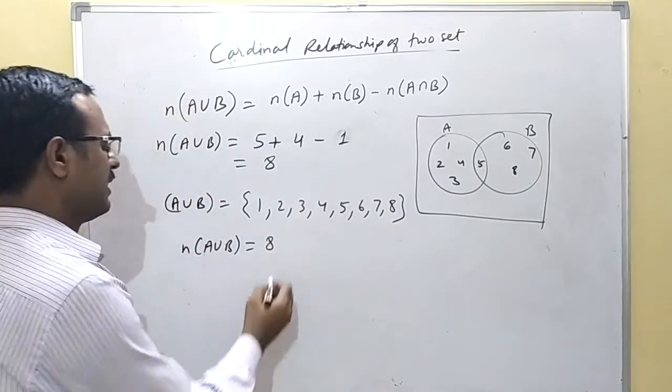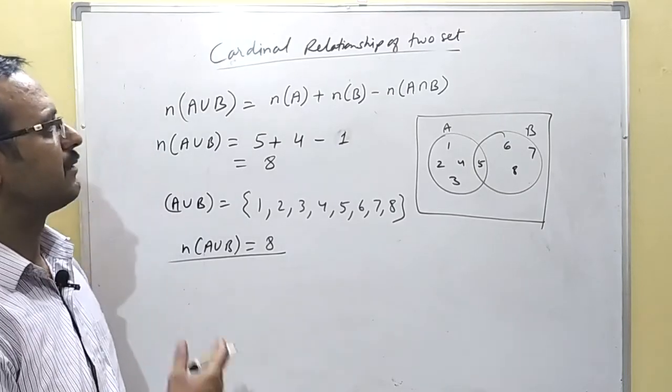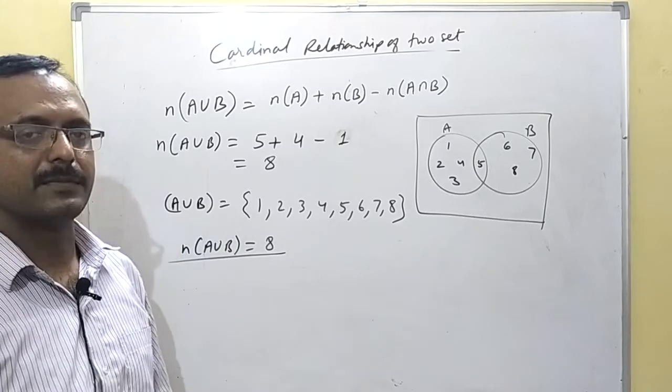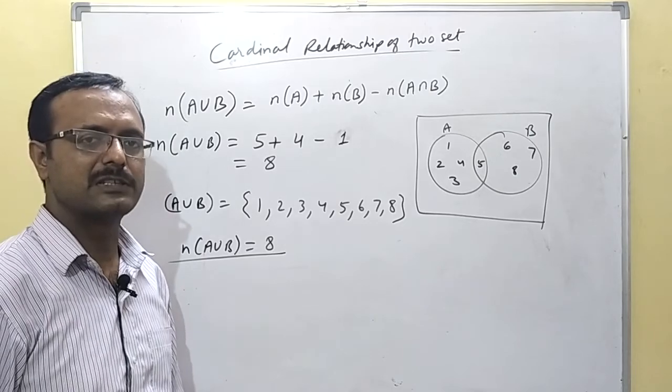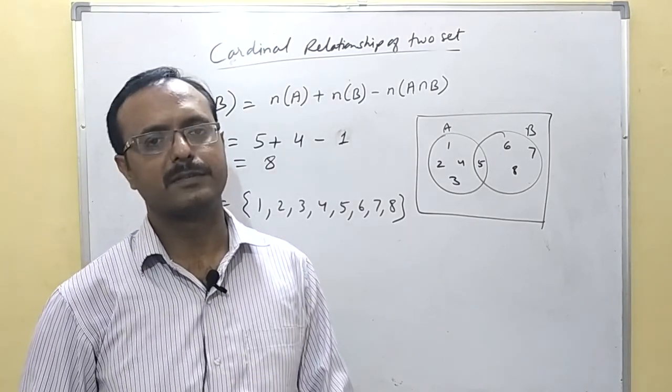So you are getting the cardinal number of A union B equal to 8, and this is our relationship between the two sets in a Venn diagram. Related to this, there are a lot of questions. We are going to discuss these questions in our next video. That will be part 3 of the chapter on sets.